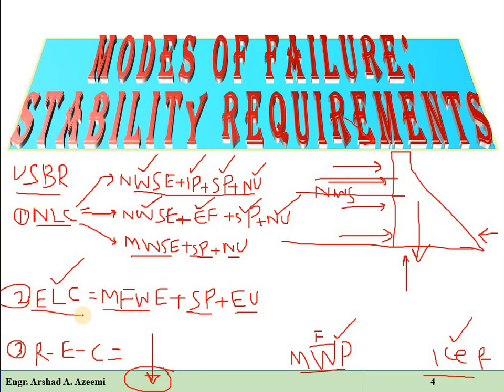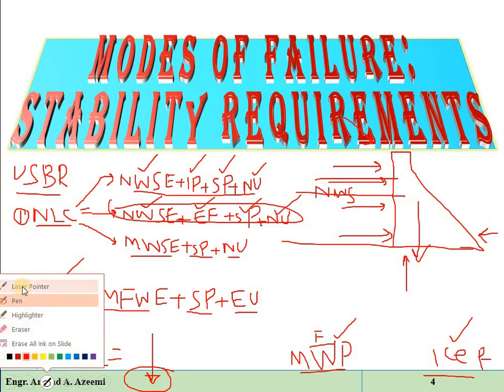There is also the possibility that some stresses produced at the reservoir empty condition can fail the structure. So for different load combinations we will do the stability analysis, and the combination which has an adverse impact on the structure will be considered in the design. The design will be based on that adverse combination of loads. So this is the combination of loads according to USBR.